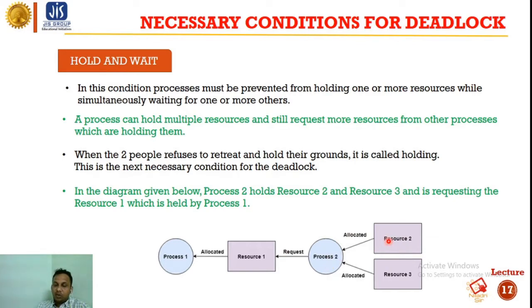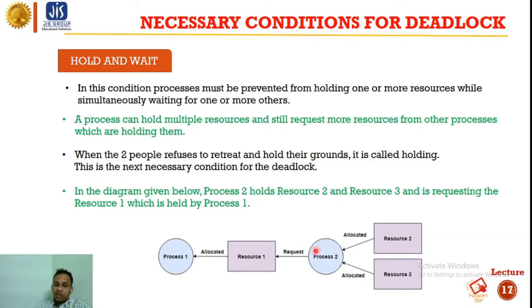So process 2 holds both resource 2 and resource 3, and it is requesting resource 1, which is held by process 1. Process 1 requests resource 1, which is already allocated to process 1, okay. So this condition is called the deadlock condition or hold and wait condition, by which deadlock occurs.